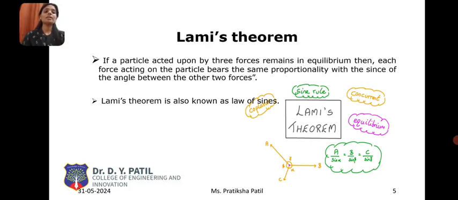The body should be in equilibrium. All the three forces must be known, or vice versa. So this is the formula: A divided by sine alpha is equal to B divided by sine beta is equal to C divided by sine gamma.